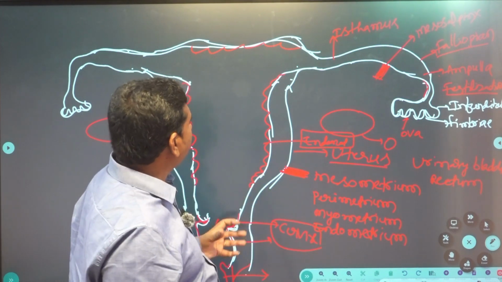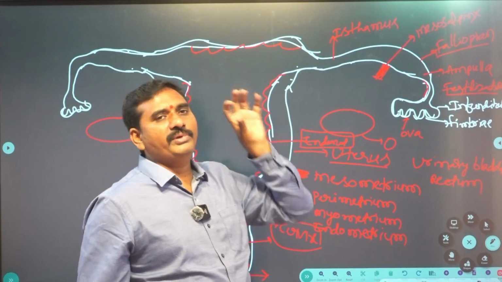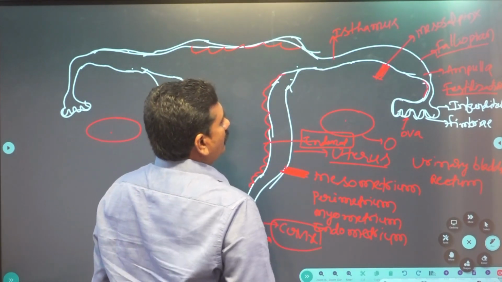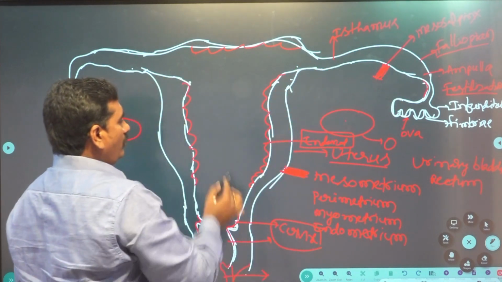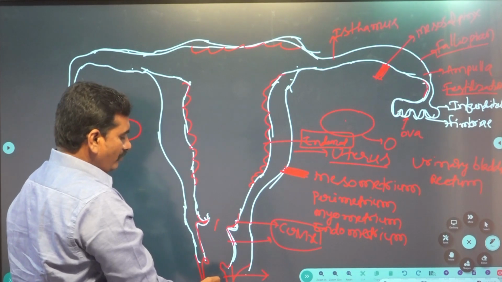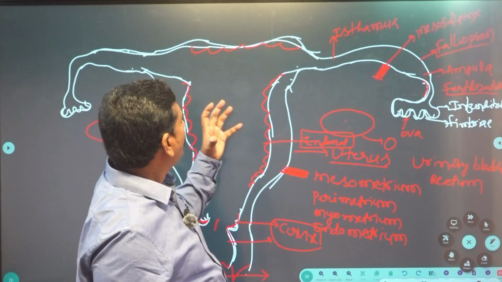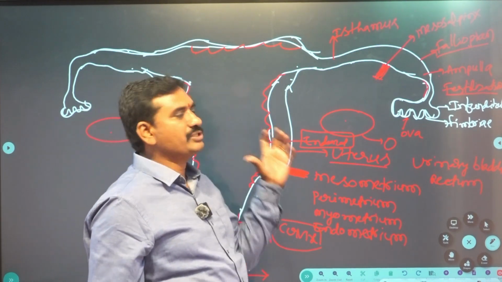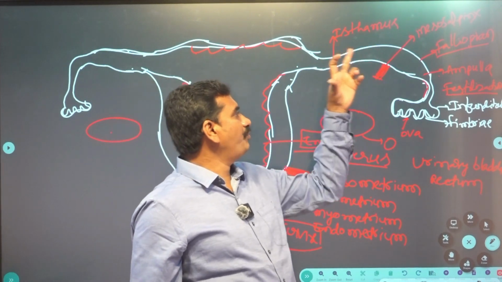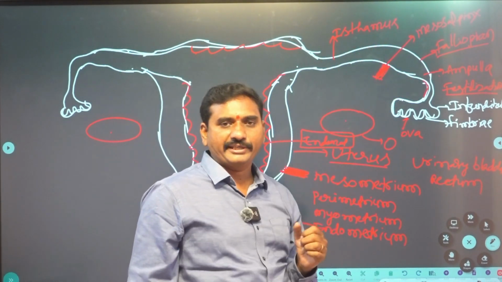So this is the structure of the female reproductive system: a pair of ovaries, a pair of oviducts, one uterus, and one vagina. In the fallopian tube, fertilization takes place.